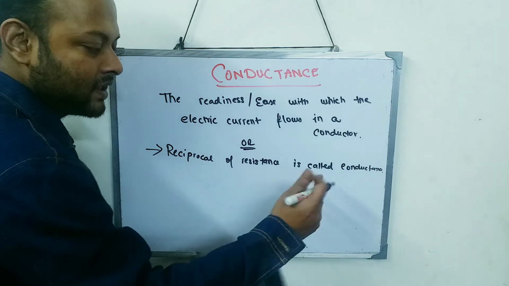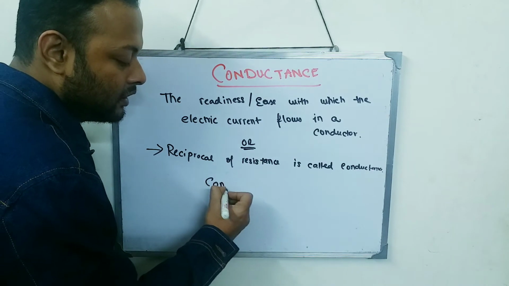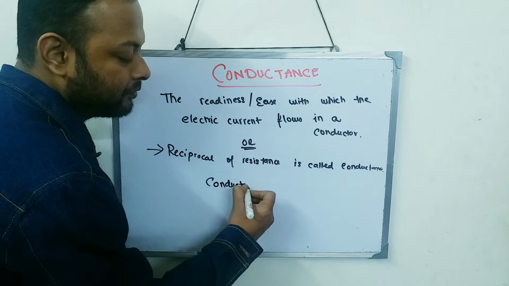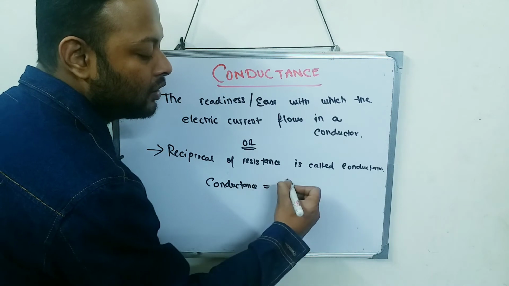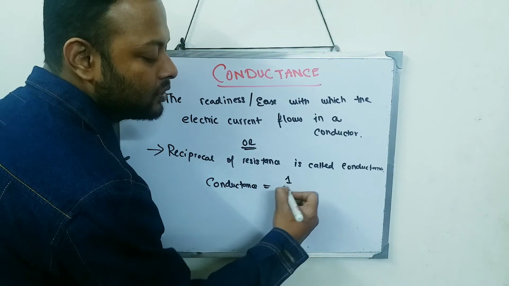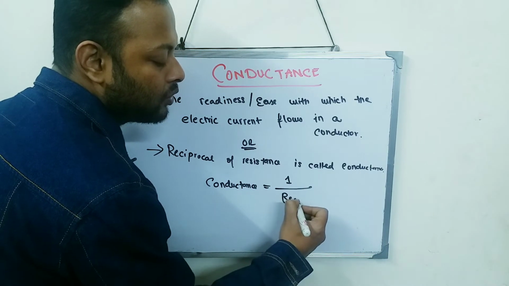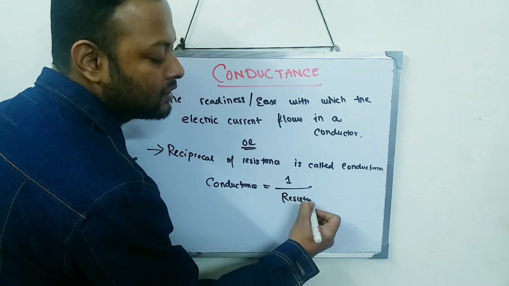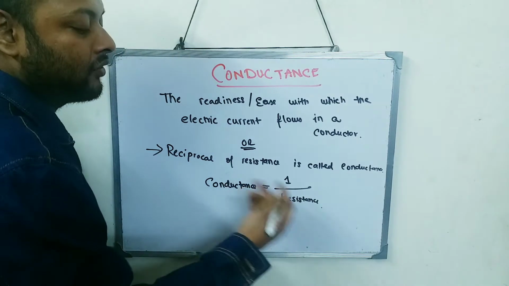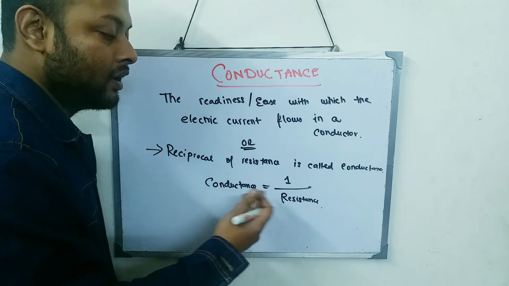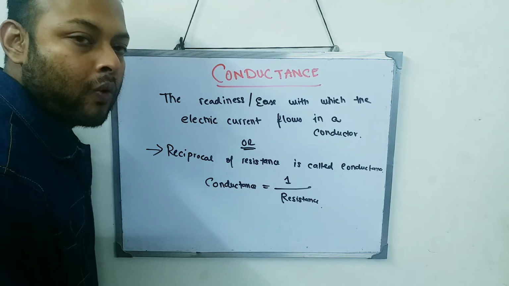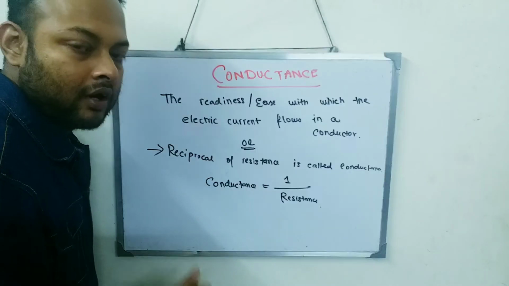By looking at this definition, I can say conductance is equal to the reciprocal of resistance. So it becomes 1 by resistance. So the reciprocal of conductance is resistance. So conductance is 1 by resistance, right?